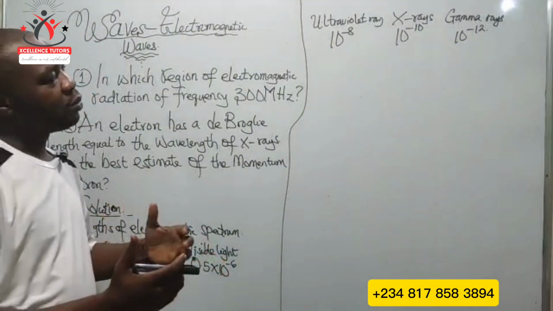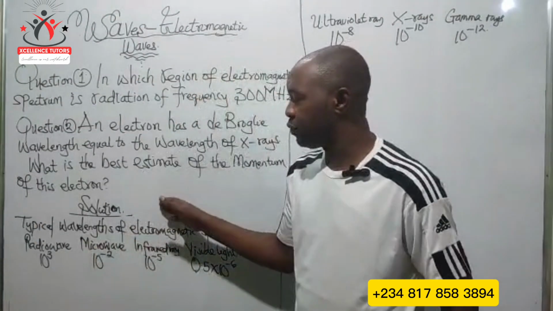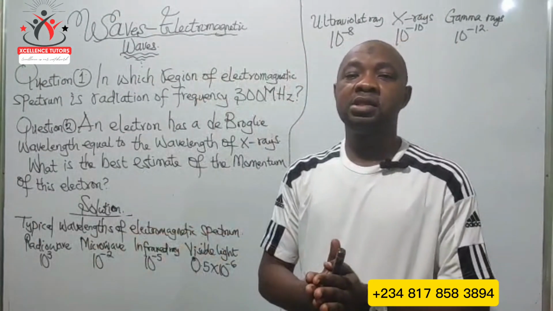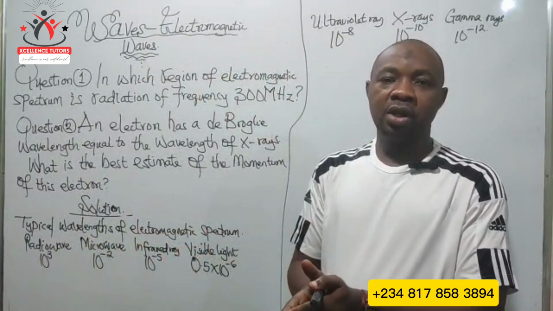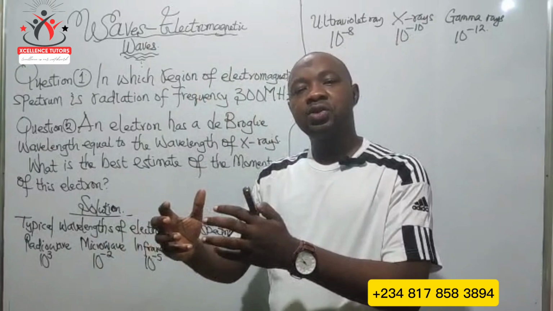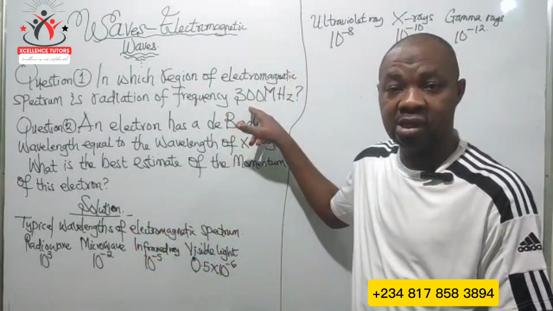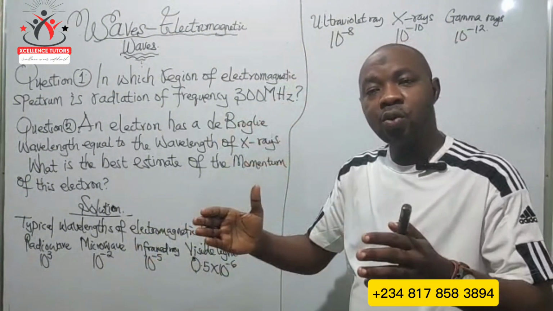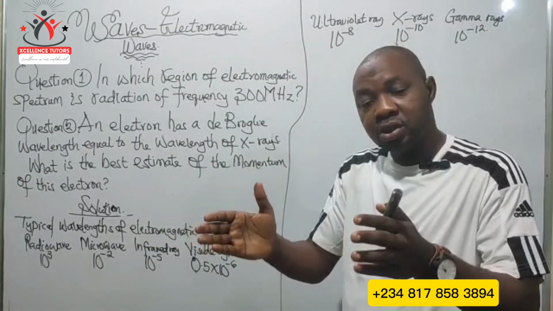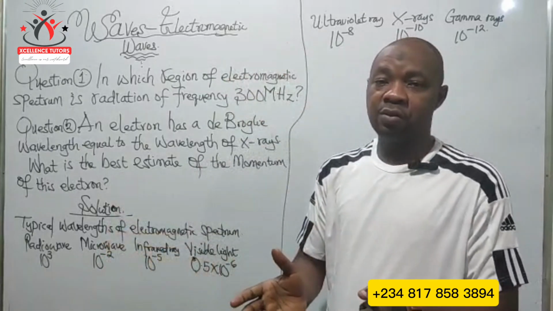But when it comes to the frequency of radio waves, the radio wave frequency ranges between a few kilohertz to hundreds of gigahertz. So the frequency we are given, 300 megahertz, lies within the radio wave region of the electromagnetic spectrum.